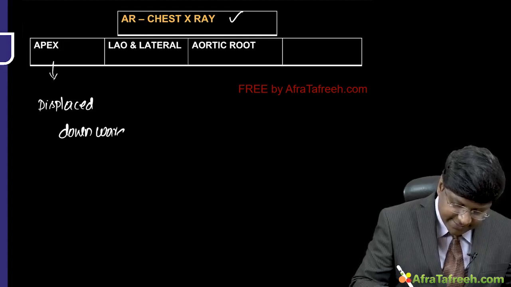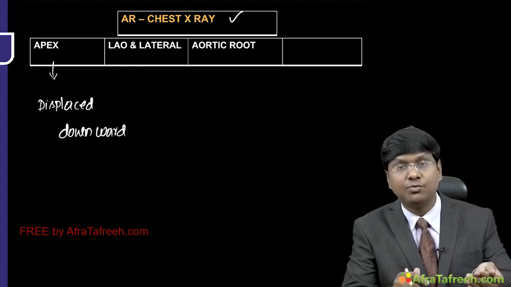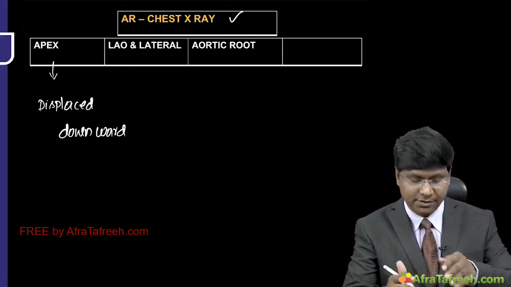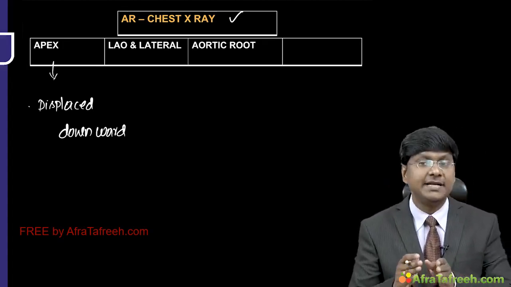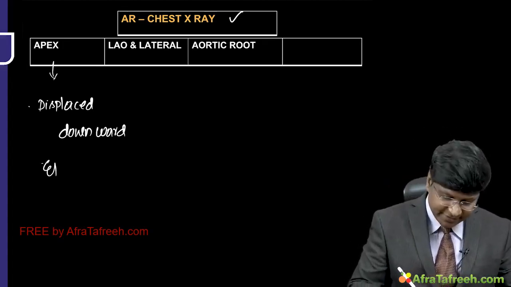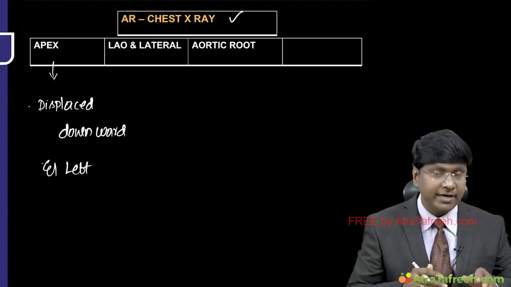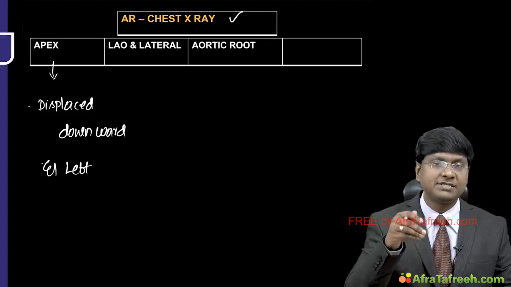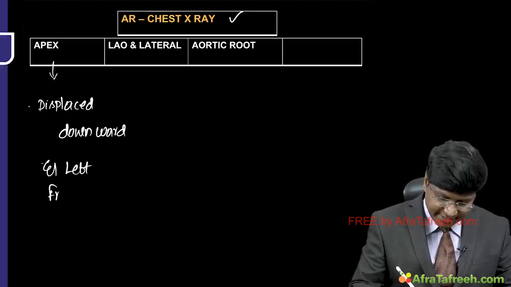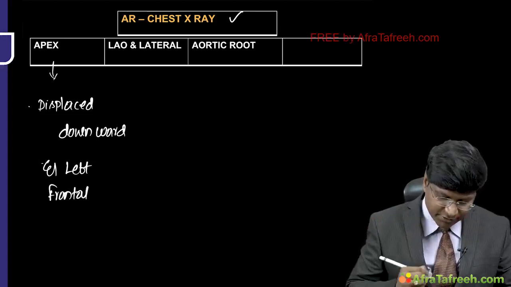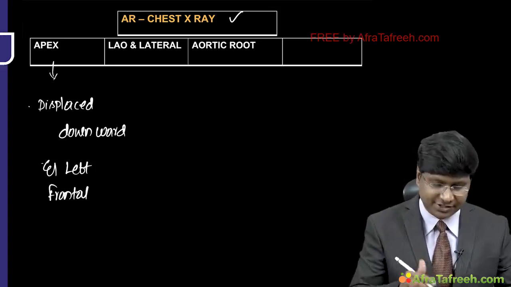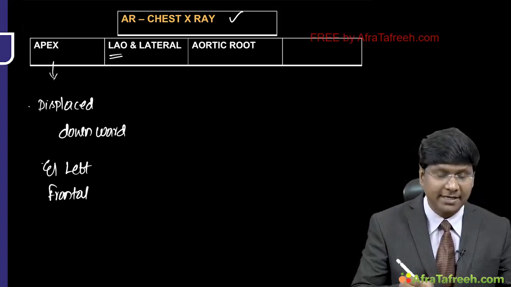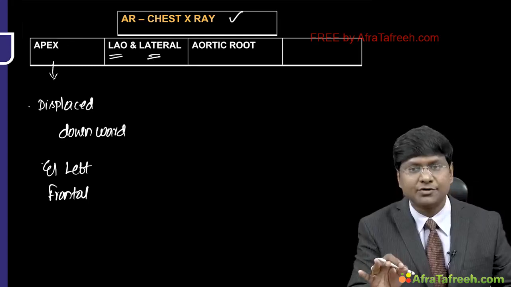And why is that? That is because of LV volume overload causing left ventricular dilatation. So the apex is displaced down and as well as left. This displacement of the apex down and left, you can see in the frontal projections. But when you take the chest X-ray in left anterior oblique and as well as in the lateral projections, you